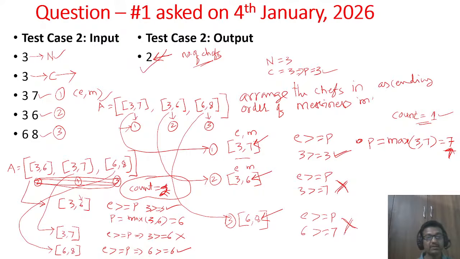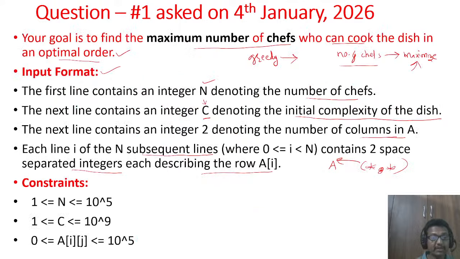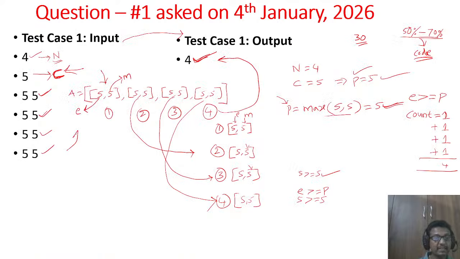Okay, so that way if you solve test case 1, since the messiness is the same here and the expertise is the same, you should come back with this logic and check whether test case 1 is also satisfied with that logic or not. In this case it is the same anyhow, there is not much difference. But with different test cases, sometimes you should test test case 1 also with the new logic.